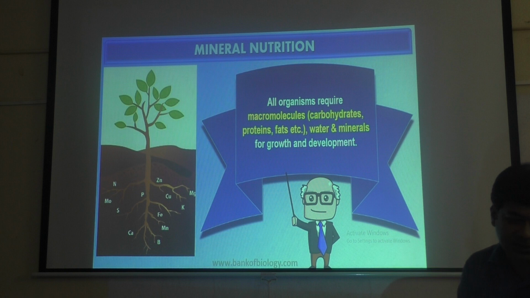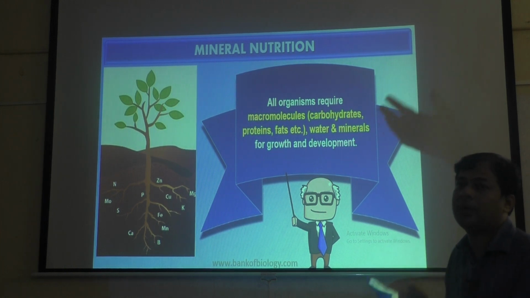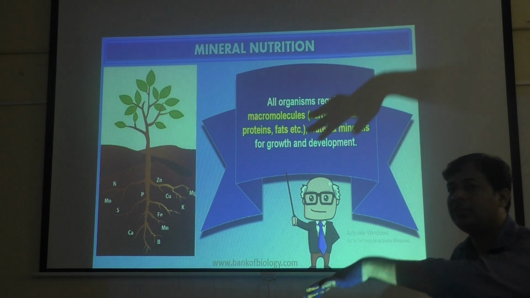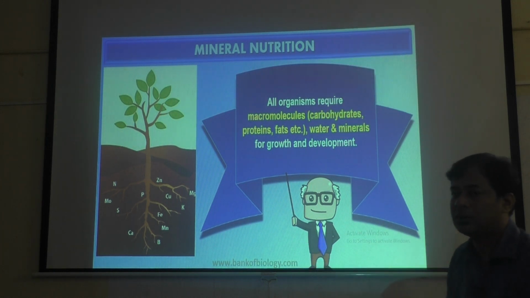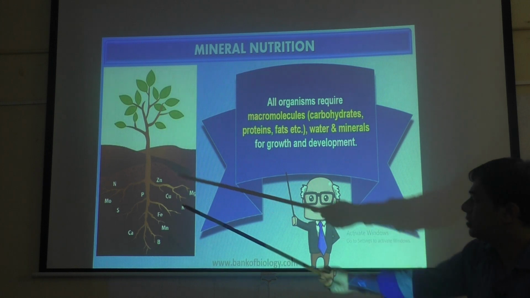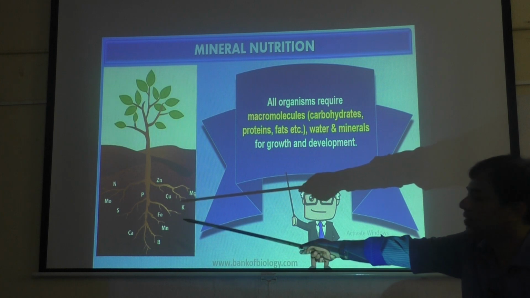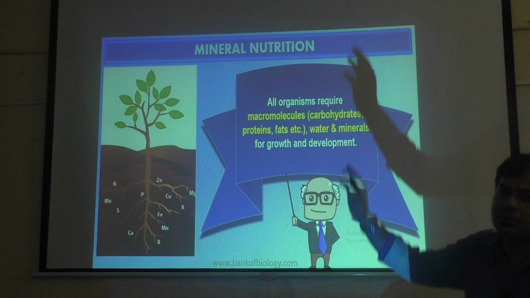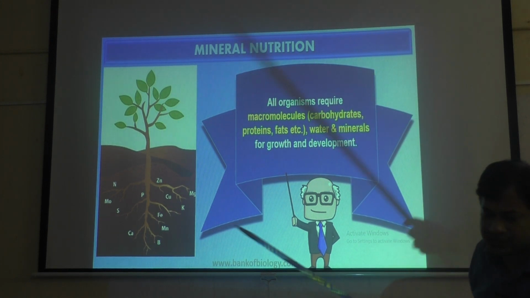And how do we get this? Human beings get minerals by eating plants. If you are eating animals, then that animal has eaten the plant, so that animal got minerals, and by eating that animal, you got that mineral. Most of the minerals we get from the earth crust. You can see there, the plant is getting them from the soil. But some are gaseous, available in the atmosphere, so the plant gets them directly.